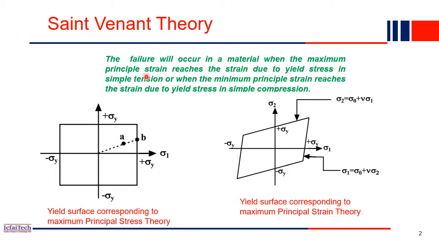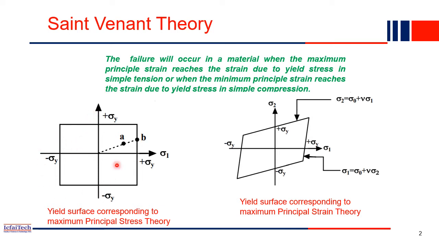It states that when you perform a tensile test on a material and the maximum principal strain reaches the yield strain, then the material will fail. Or for the compression test, when it reaches the minimum principal strain, at that time your material will fail. So let's elaborate this principle in more detail.